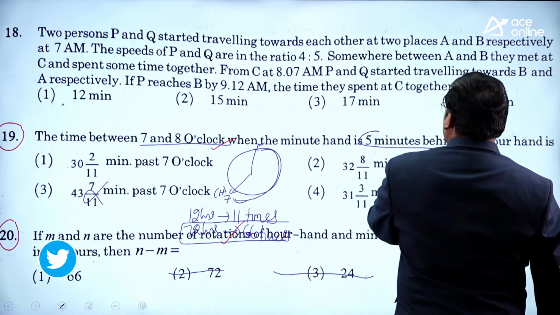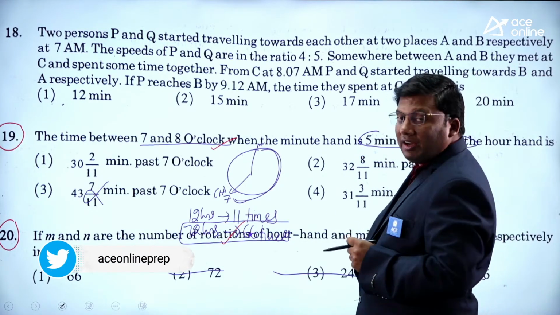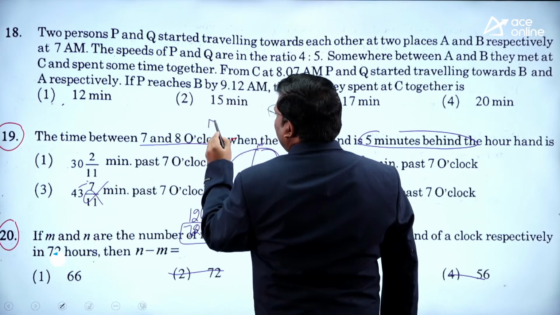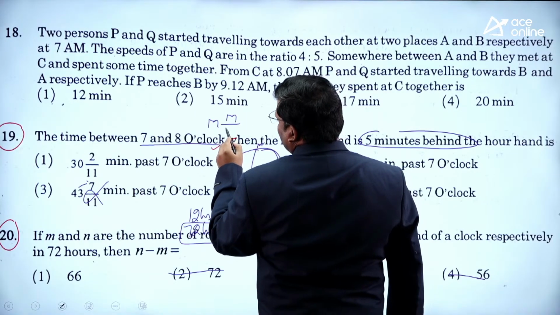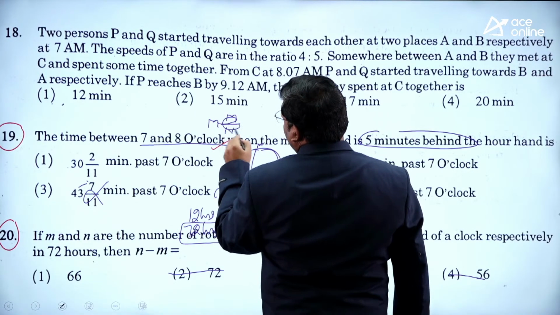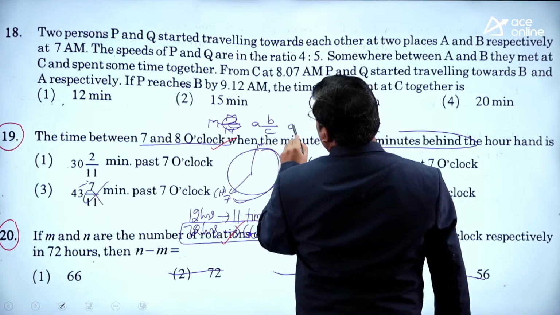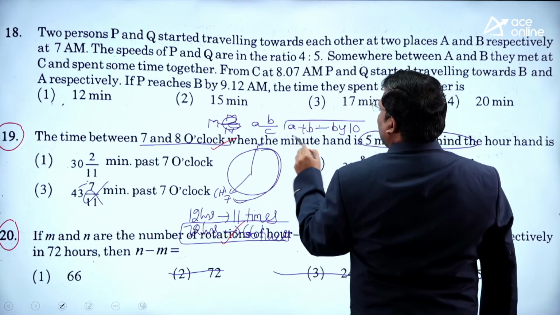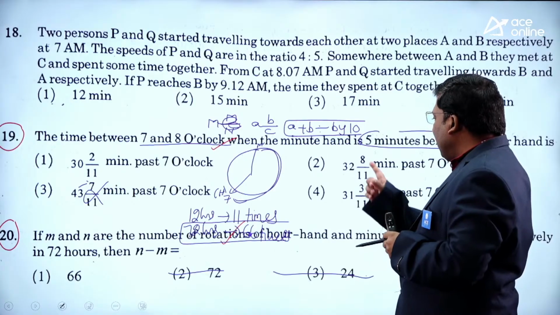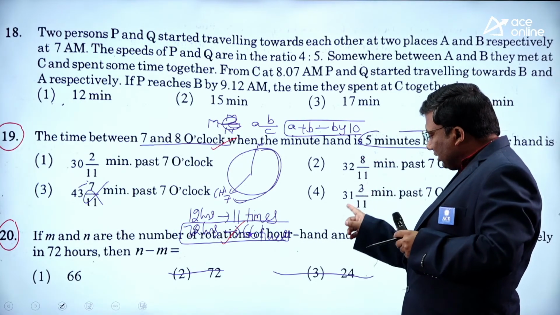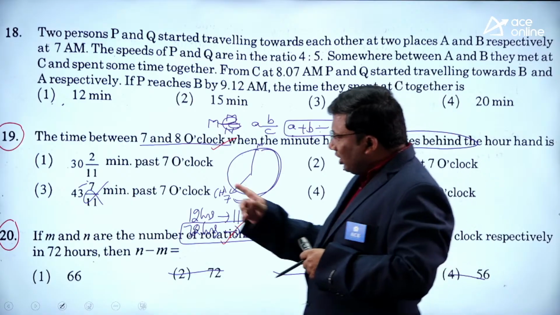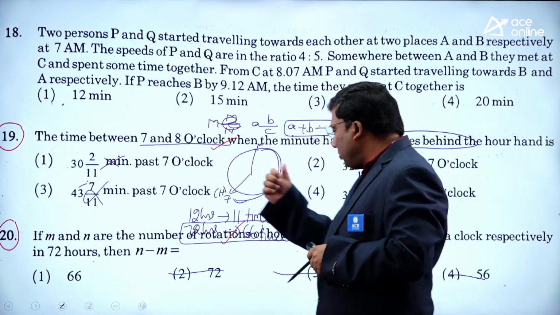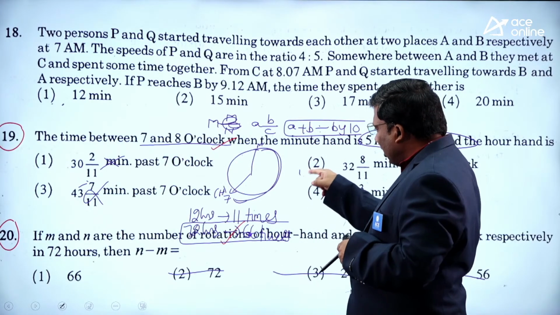Whenever these kinds of questions are there, the time will be of the form m by n, or m a b by c. A plus b should be a multiple of 10, divisible by 10. In clock related problems we will discuss. 32 plus 8 is 40. 31 plus 3 is 34, not possible. 30 plus 2 is 32, not possible.